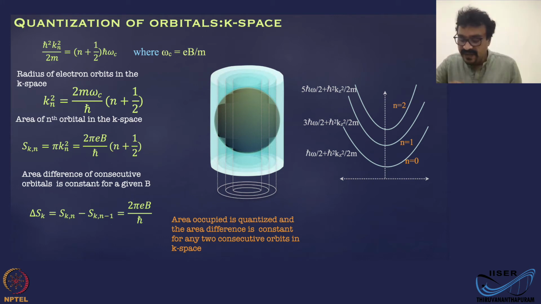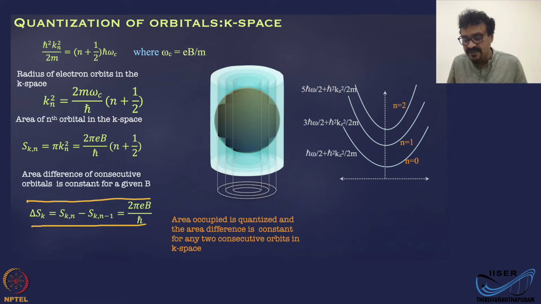And the area difference in K space between two successive Landau levels is 2 pi e B by h bar.